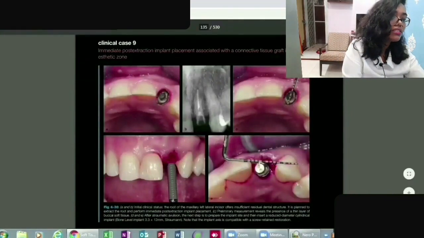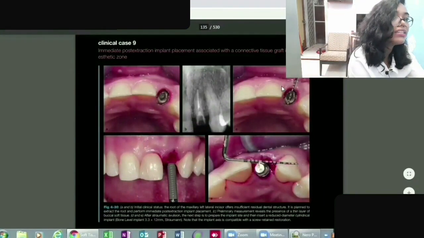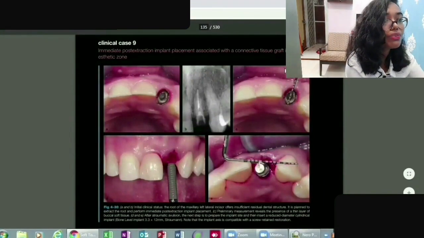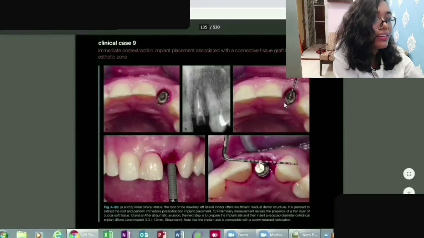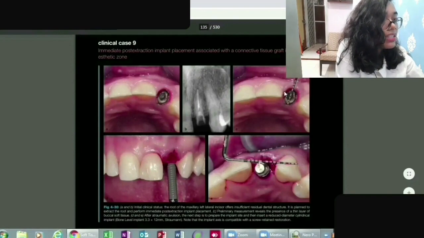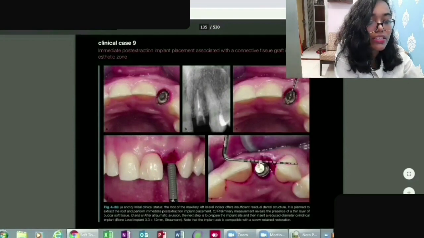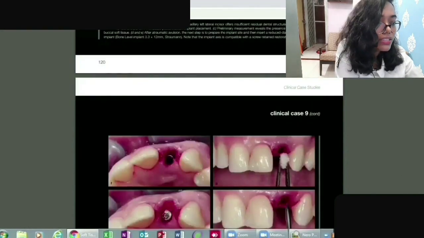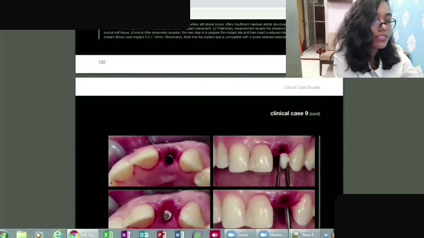The ninth case is about the aesthetic zone again. So why the aesthetic zone and why a tissue graft? Again they are saying it is associated with a connective tissue graft in the aesthetic zone. Here you can see in the lateral incisor they are placing this implant, so obviously it is aesthetic. And what they are doing is the same as what I tried to explain in the 8th case.